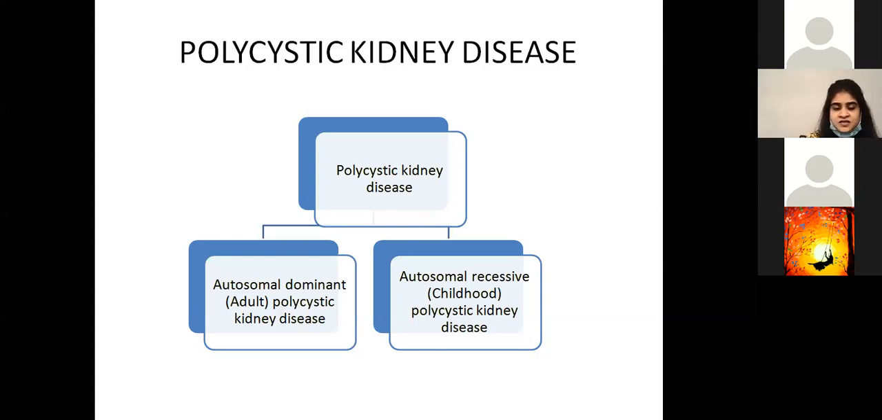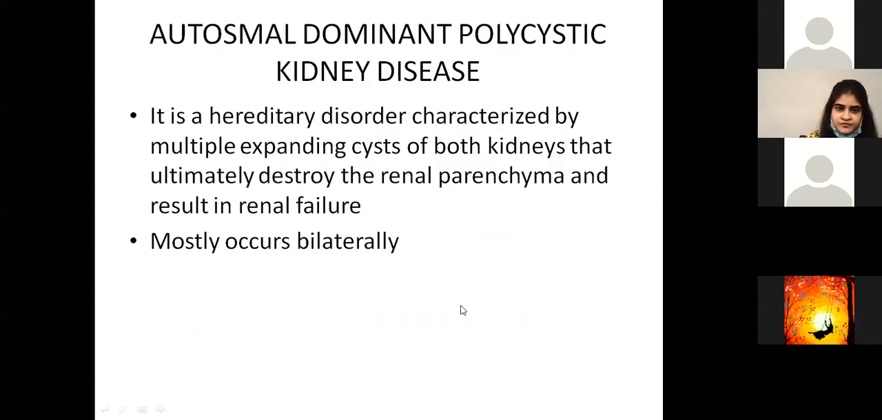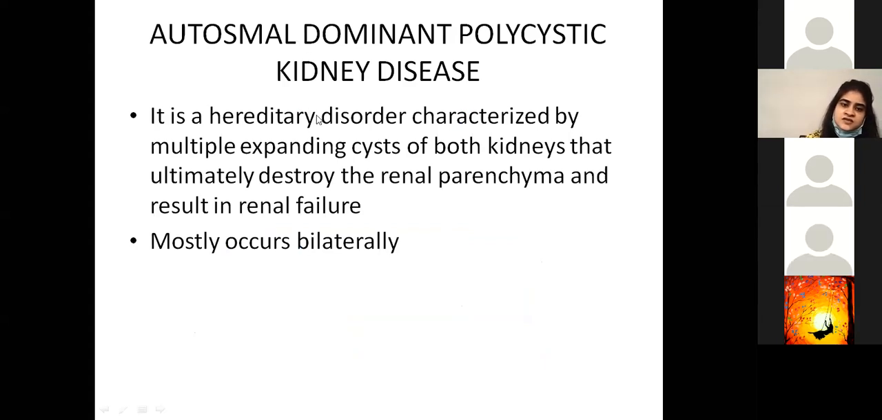So polycystic kidney disease, you have two types. You have autosomal dominant polycystic kidney disease and you have autosomal recessive. Now, autosomal dominant is basically found in adults, while the autosomal recessive is found in kids. So first we're going to discuss the dominant polycystic kidney disease.